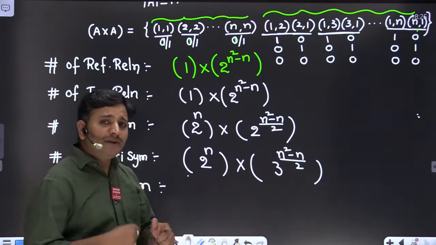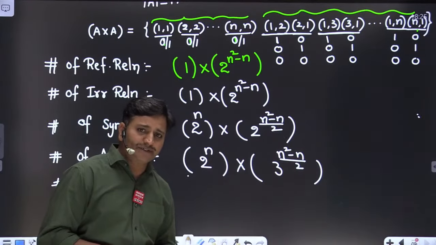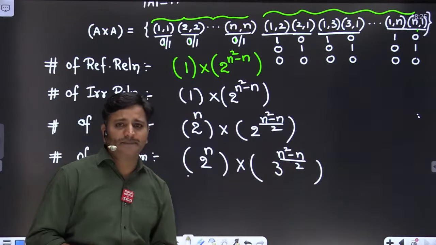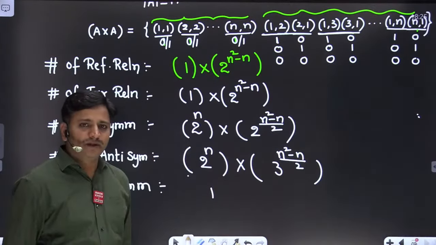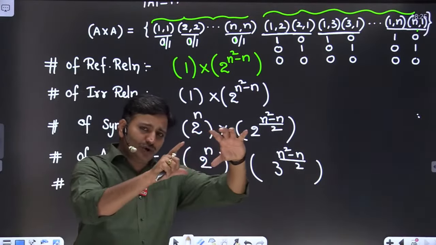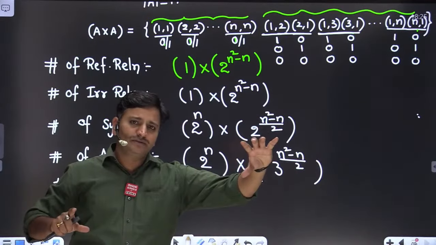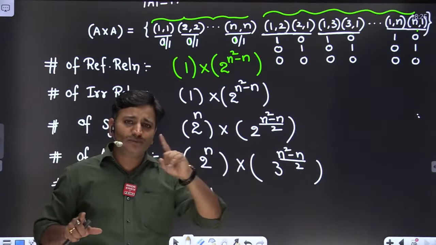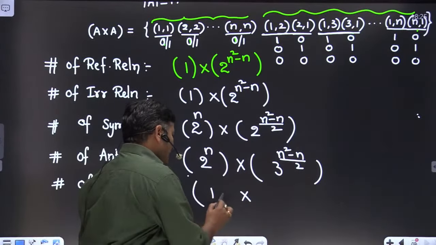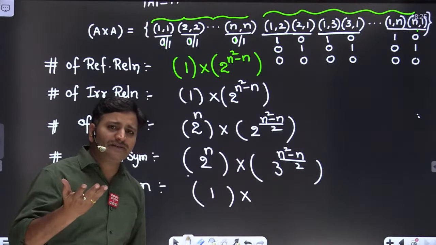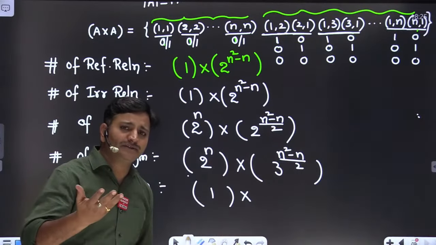Okay. How many ways can we keep all diagonal elements absent? We can keep all diagonal elements absent in only one way. Therefore, we can take one. It is a golden rule. In asymmetric relation, all diagonal elements are compulsorily absent, and I can do that in only one way. That is one way. Afterwards, when it comes to non-diagonal elements, friends, non-diagonal elements again have three possibilities,